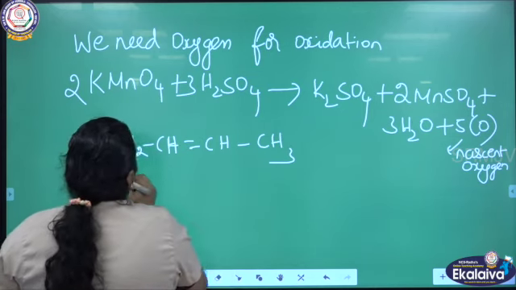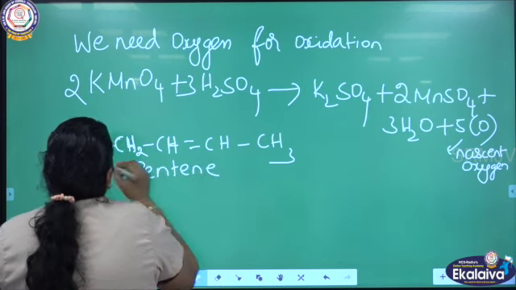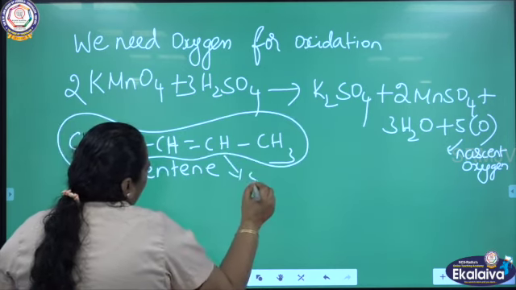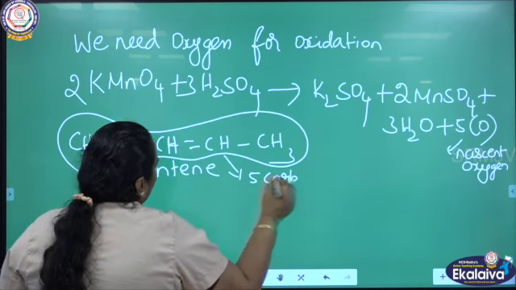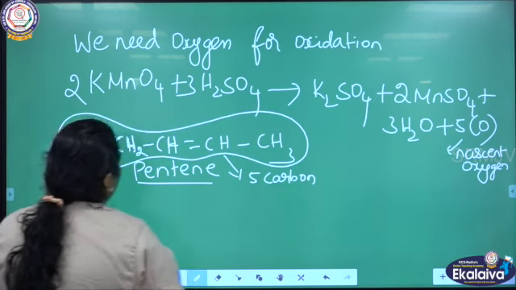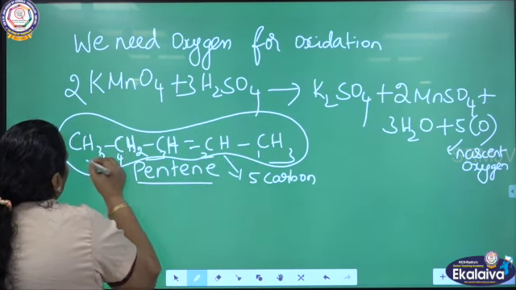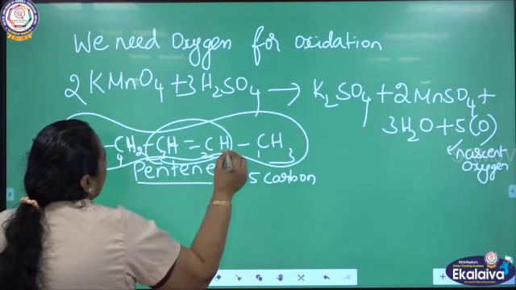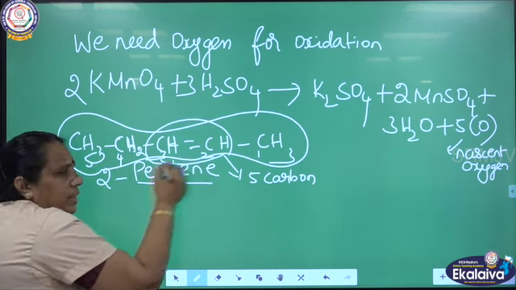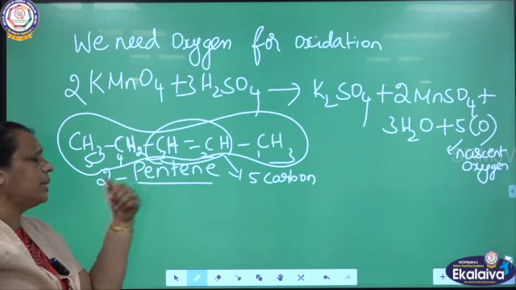So what is the name of this compound? Actually it is pentene. There is a double bond. There are 5 carbon atoms totally. Who is the parent? Pent. I have a double bond, so what is the IUPAC ending? We can call it ene. So it is pentene. When you give the numbering, the double bond is between 2 and 3, and the starting point is the least number, 2. So the name of this compound is 2-pentene.